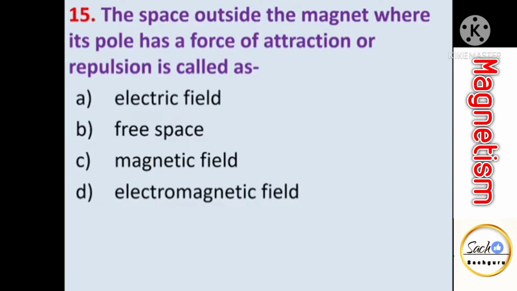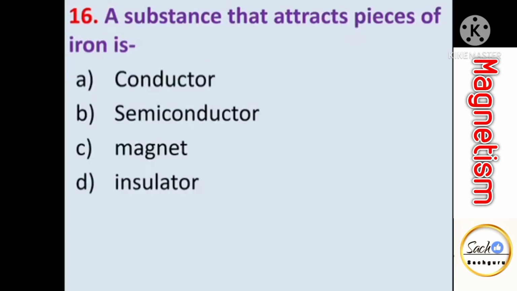The space outside the magnet where its pole has a force of attraction or repulsion is called as. So space around the magnet in which force of attraction or repulsion is present, it is simply called as magnetic field. A substance that attracts pieces of iron, it is simply called as magnet.